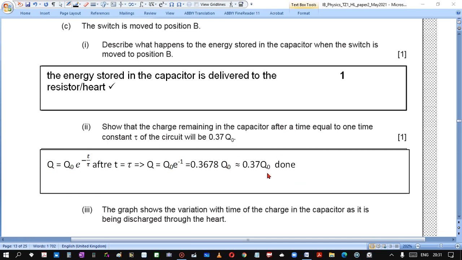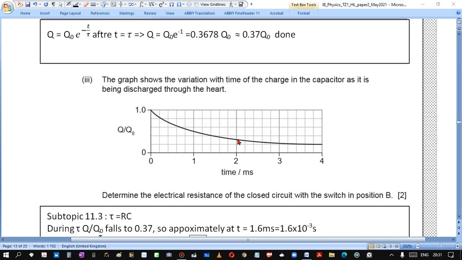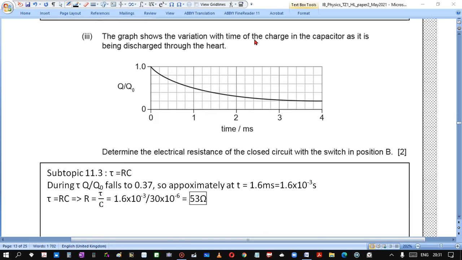So this is the expression we got. The graph shows the variation with time of the charge in the capacitor that is being discharged through the resistor. Determine the electrical resistance of the closed circuit with the switch in position B. So this is how the charge is discharging.